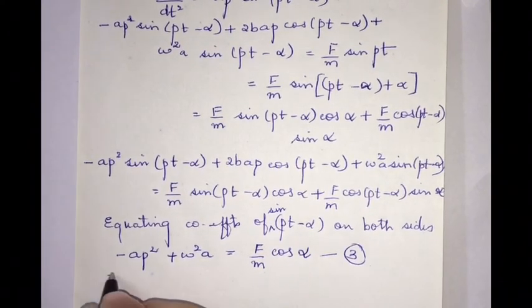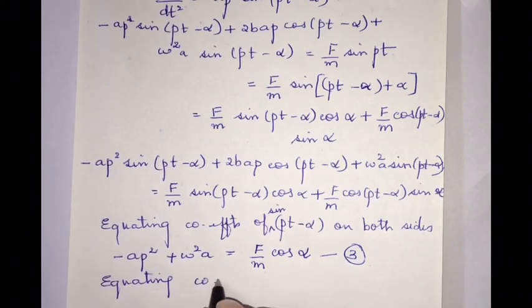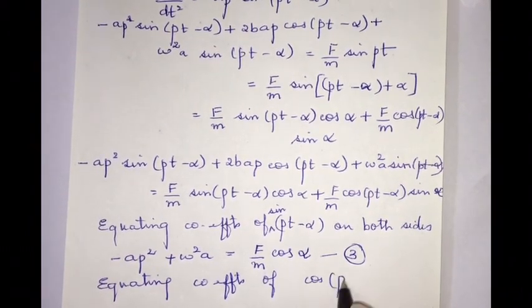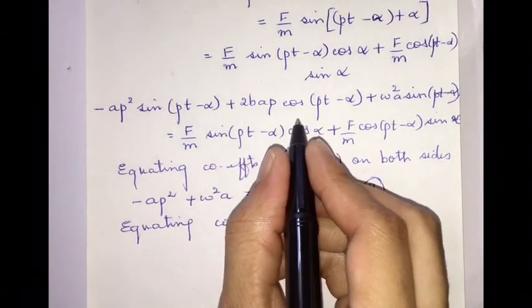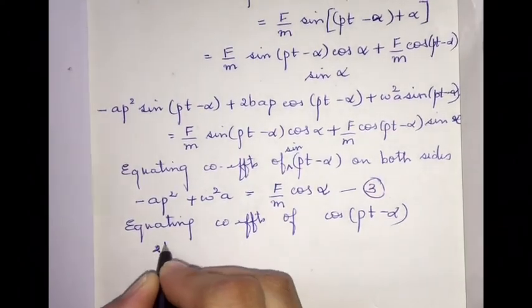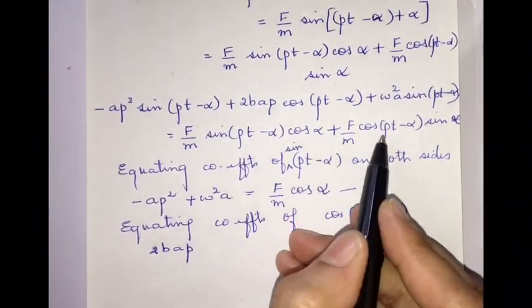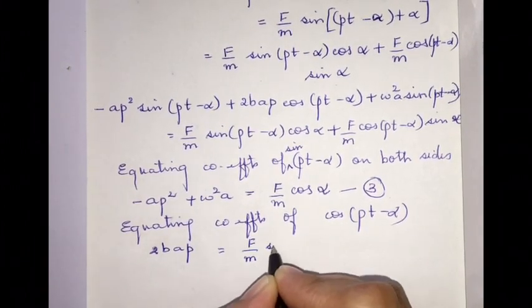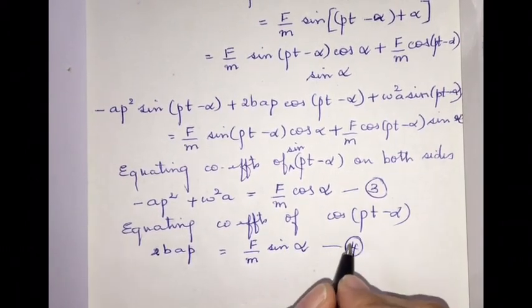In the same way, let us equate coefficients of cos(pt - α). So the coefficients are 2bAp and then F/m. 2bAp is equal to (F/m) sin α. Let this be equation number 4.